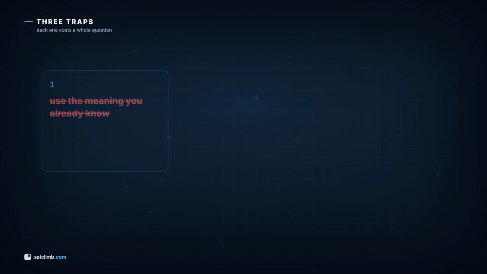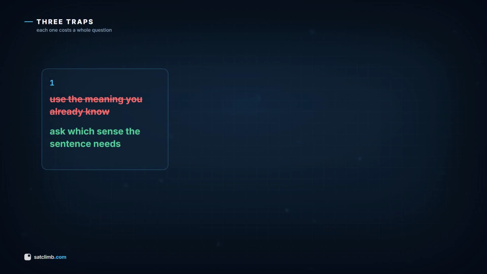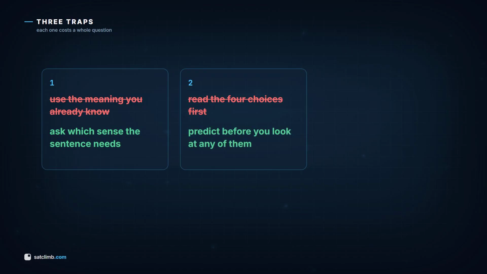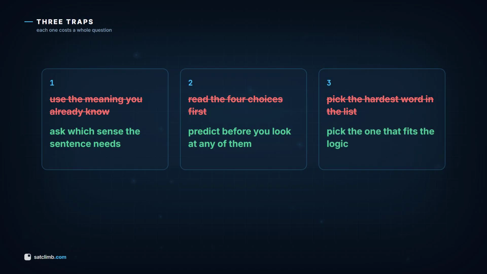3 traps. 1. Taking the everyday meaning of a word you already know. 2. Reading the 4 choices first, which quietly swaps your thinking for theirs. 3. Picking the hardest word in the list. The SAT is not paying you for vocabulary size. It is paying you for fit.